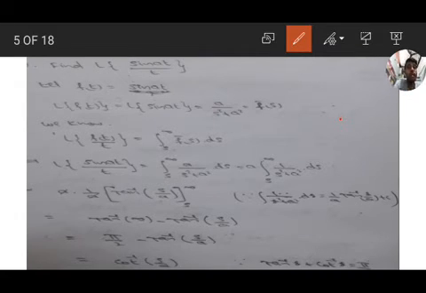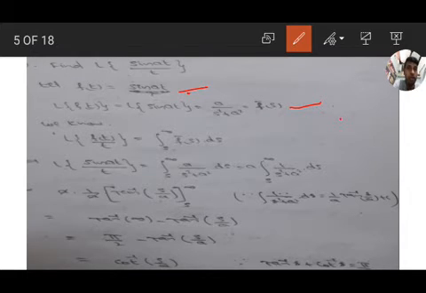Find L of sin at by t. Here we are taking f of t equal to sin at. Then we find L of f of t. The Laplace transform of sin at is a by s square plus a square. Take it as f bar s.